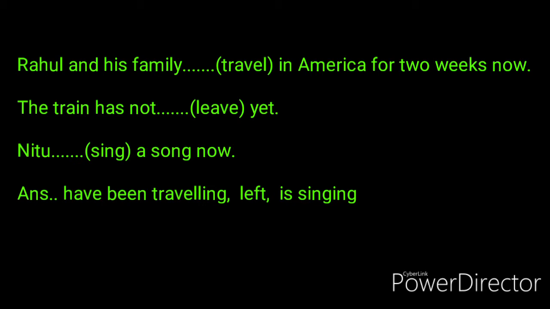Rahul and his family is plural, and with plural we use have been in present perfect continuous tense because there are two helping verbs, has been and have been. Have been is used with plural subjects, plus we use the ing form of the main verb. So the answer is have been traveling.